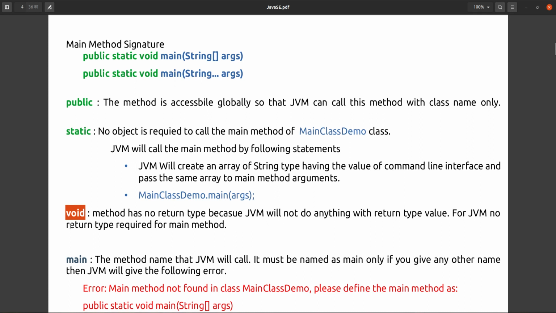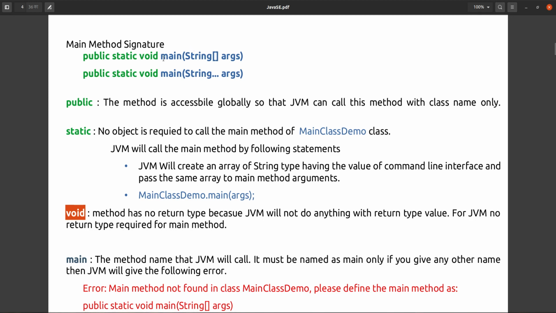So that's why this signature is defined as void, meaning the return type of the method is void only. The method has no return type, because JVM will not do anything with the return type value. For JVM, no return type is required for the main method. So that's why this return type is void.